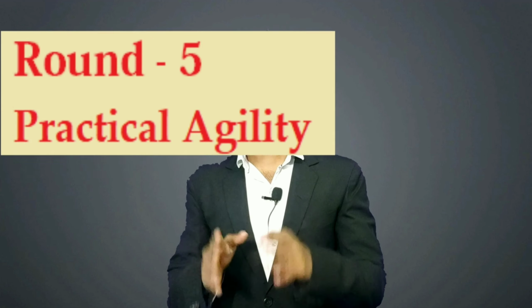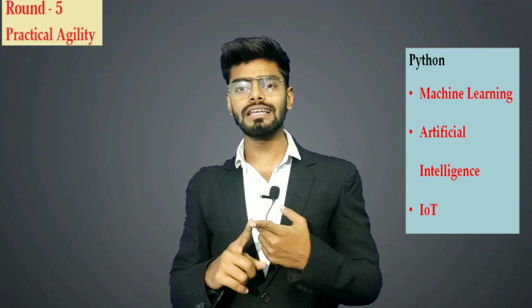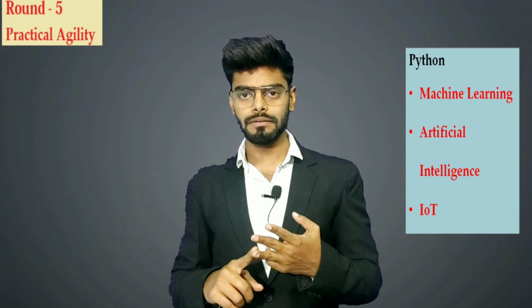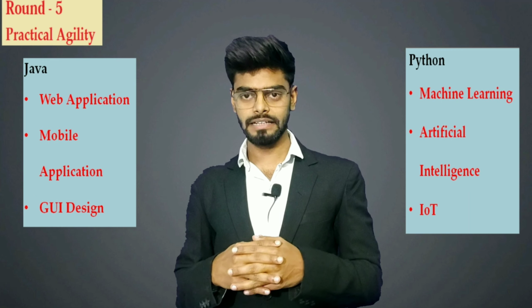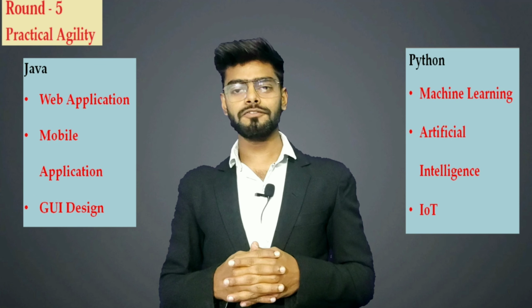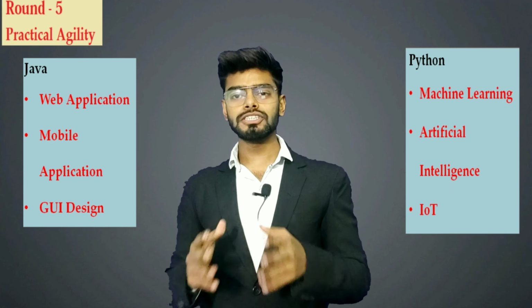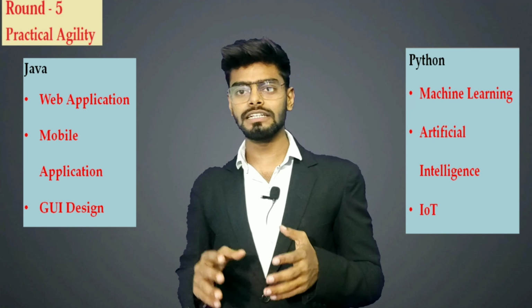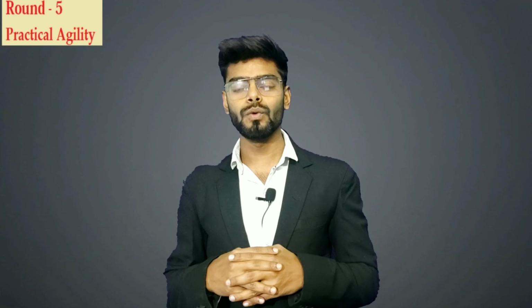So we are moving towards our final round, which is round 5. This round is all about practical usability. As you can see, Python is useful for machine learning, artificial intelligence and IoT, and Java is useful for web applications, mobile applications and UI design. These are some fields where both programming languages are used. But nowadays, machine learning, automation, IoT, artificial intelligence and data science are the fields which are rapidly growing in the market. So in this round, Python is the winner.